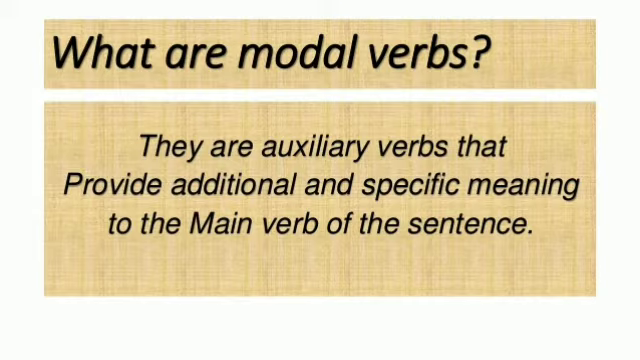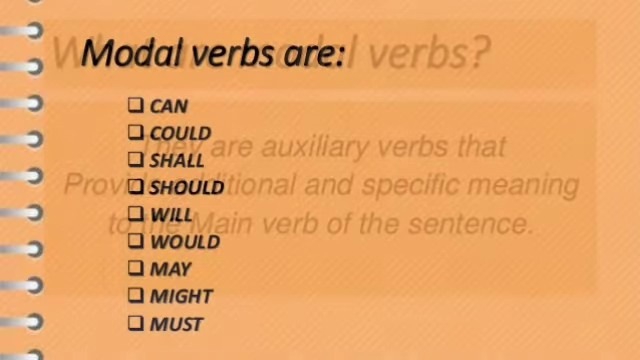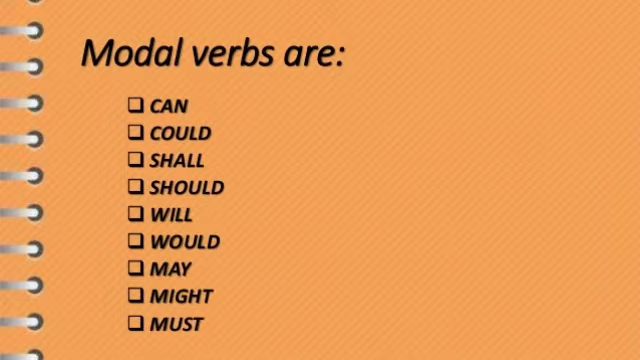So first of all, let us see what modal verbs are. Students, they are auxiliary verbs that provide additional and specific meaning to the main verb of the sentence. Now let us see which are the modal verbs. The modal verbs are can, could, shall, should, will, would, may, might, must, and some more modal verbs which we will be reading further in the video.